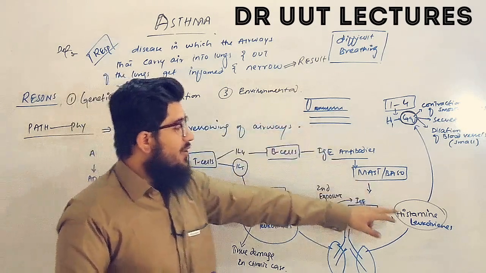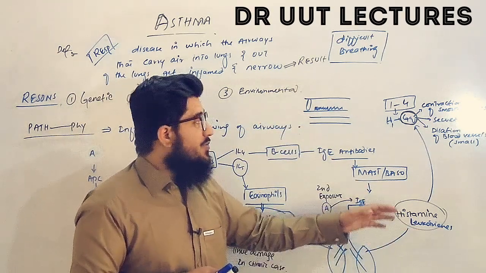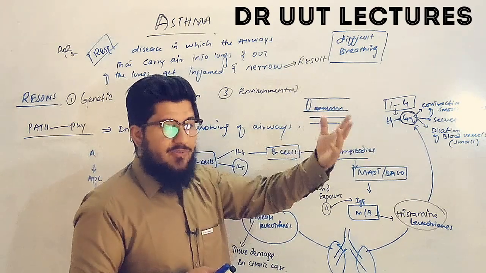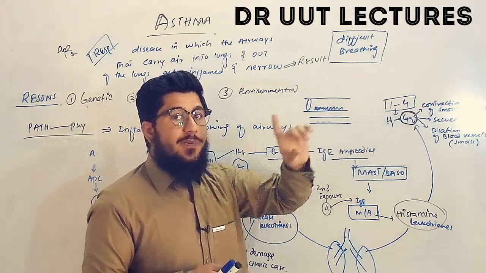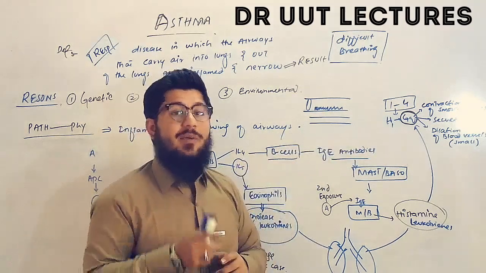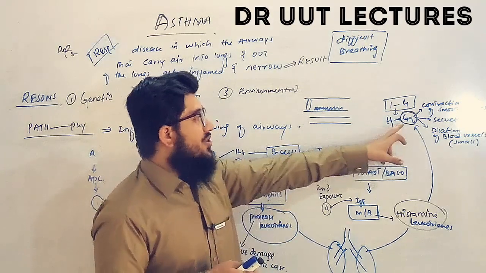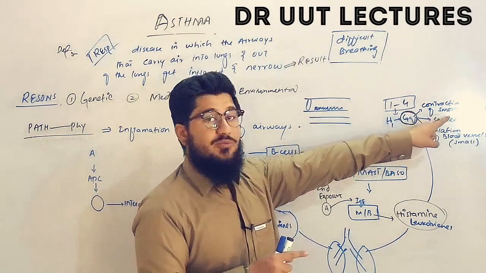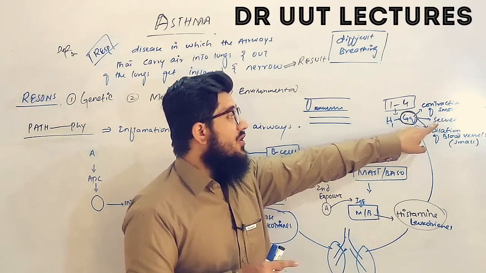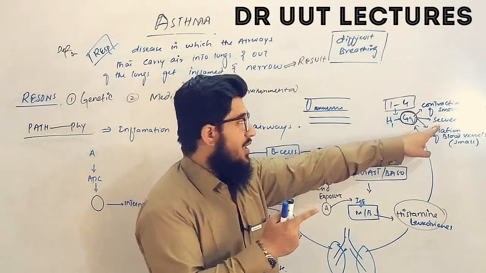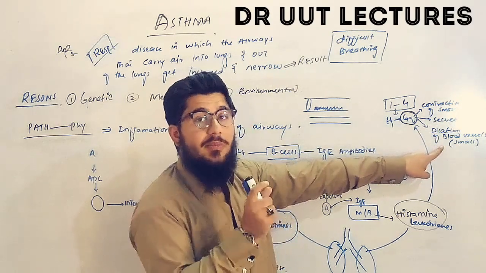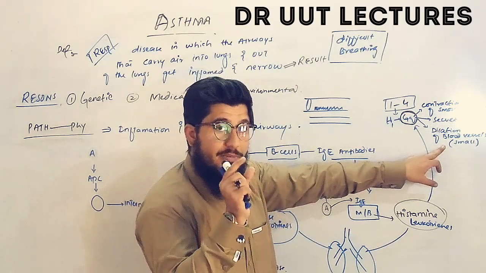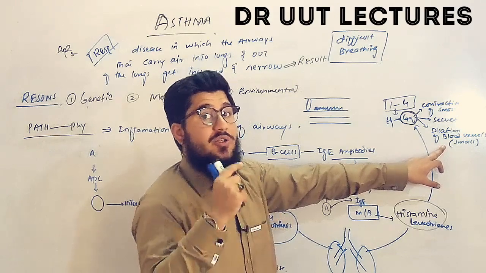As the histamines and leukotrienes are released, they activate receptors. You know about histamines, we have four types of receptors, 1, 2, 3 and 4, and the receptor functional in our airways is type 1, H1, which is a Gq-coupled receptor. When it is stimulated, it will start contracting the smooth muscles, start secreting mucus, and along with that it will dilate the blood vessels. And remember, histamines only dilate the small blood vessels, not the large blood vessels. They actually constrict the large blood vessels.